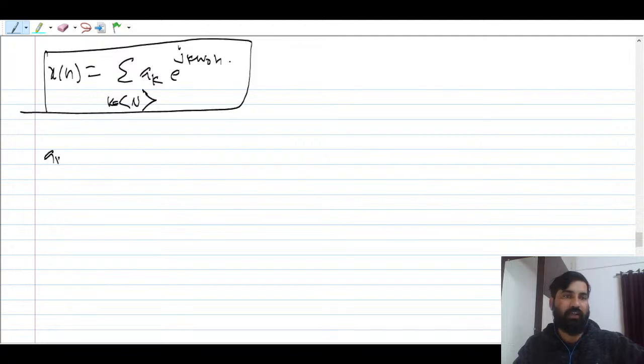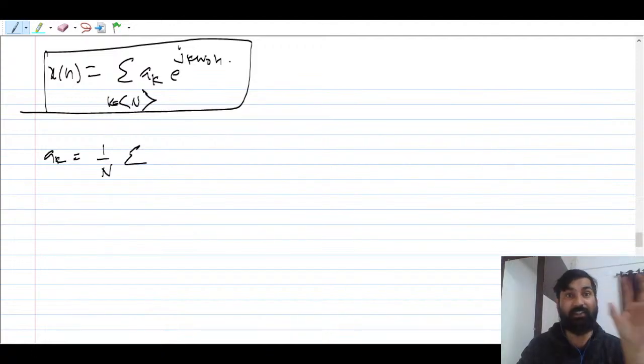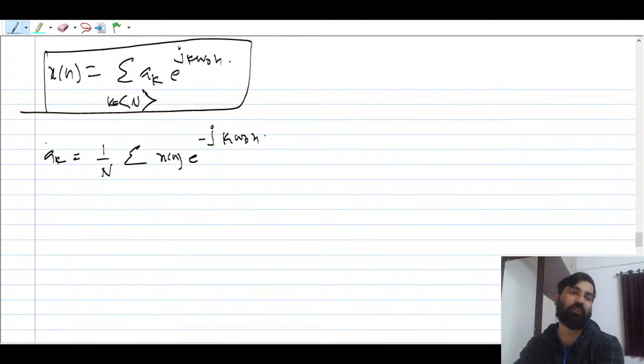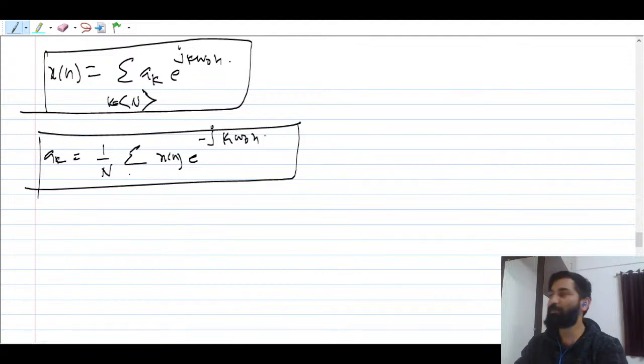And a_k, how to find a_k? 1 by N summation only. Remember, there will be a summation. But in the case of continuous-time Fourier series, the synthesis definition has a summation, but if you want to find the Fourier series coefficient, you will have to integrate, because in the continuous case. Here everything is discrete. So a_k is 1 by N, summation of x of n e raised to power minus jk omega naught n. This is the formula, over a period only, n corresponding to one period. These are the definitions. If you know them, then life is very simple.